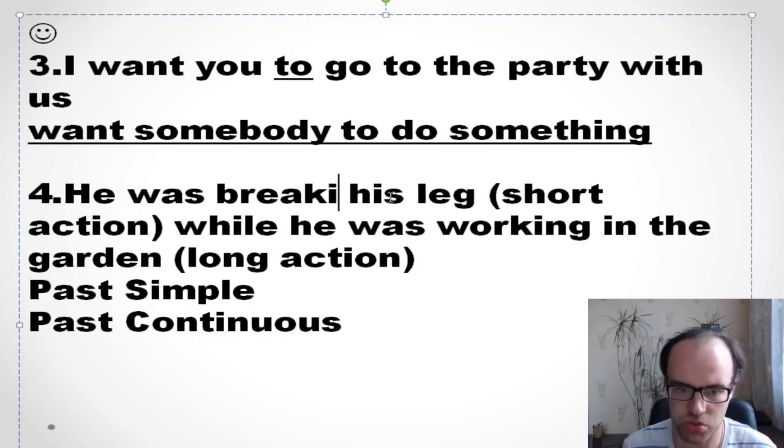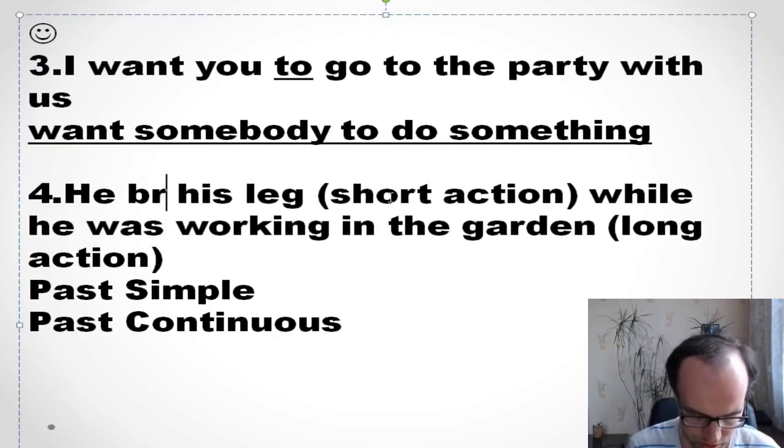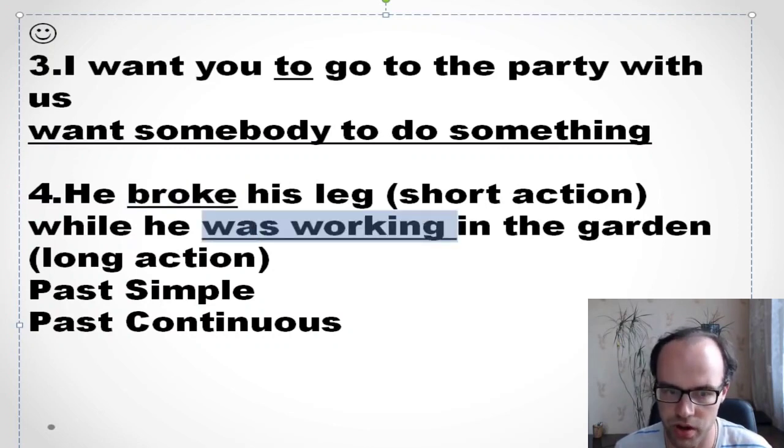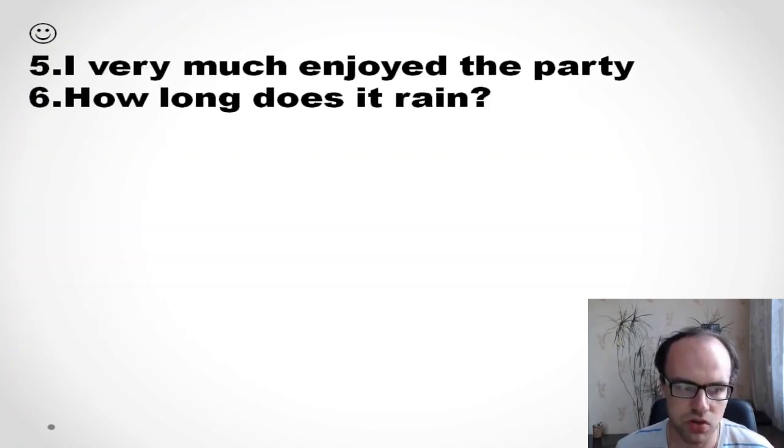So you need to say he broke. Okay, he broke his leg while, so you see it's past simple. He broke his leg while he was working in the garden. So it's past continuous, okay? So he was working in the garden, and then suddenly he broke his leg, okay? Yeah, that's clear.